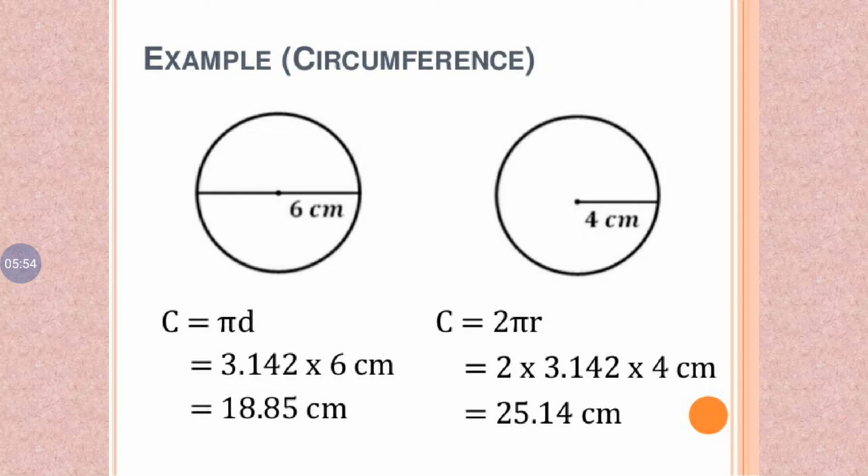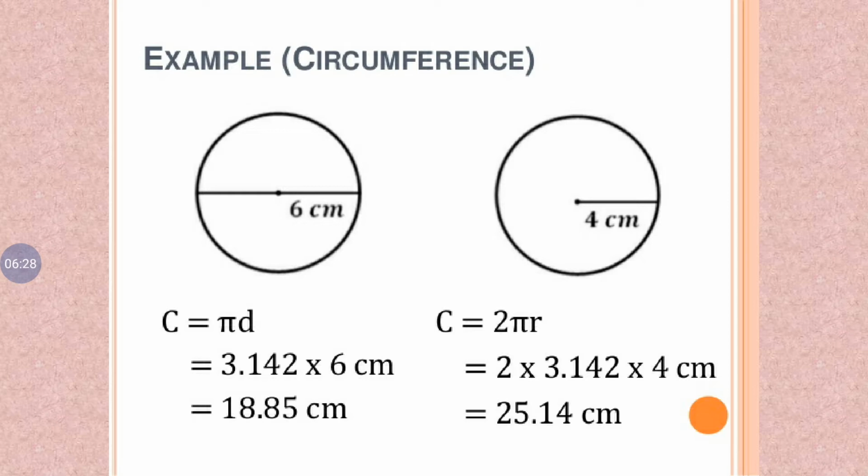For example, find the circumference of a circle with diameter d equal to 6 cm. The circumference formula is C equals pi d. The pi value 3.142 multiplied by diameter 6 gives 18.85 centimeters.